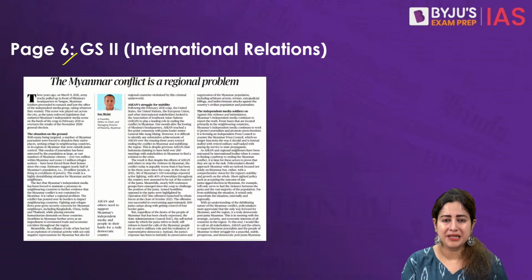But the article picks up the point of 2021 when the latest coup happened in Myanmar, or the military civil war happened in Myanmar. From then onwards, the situation has constantly deteriorated.